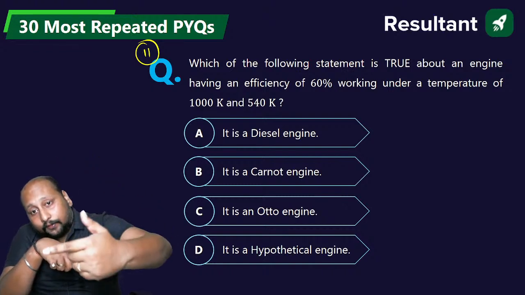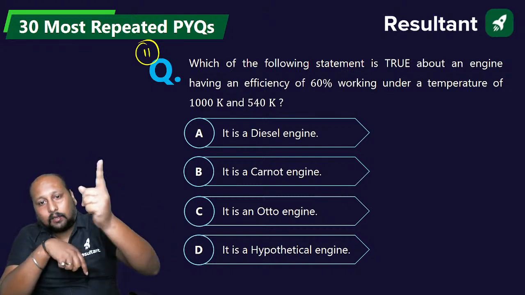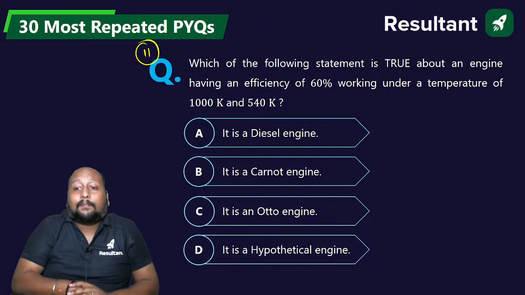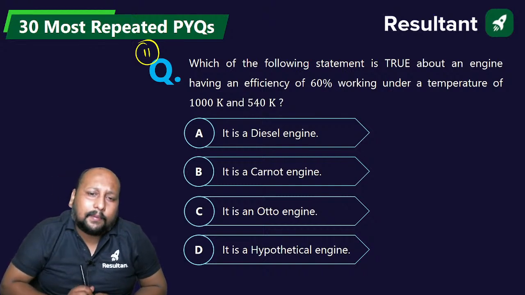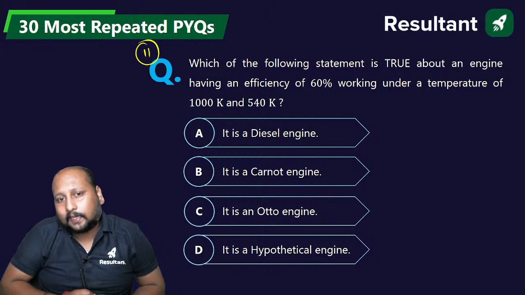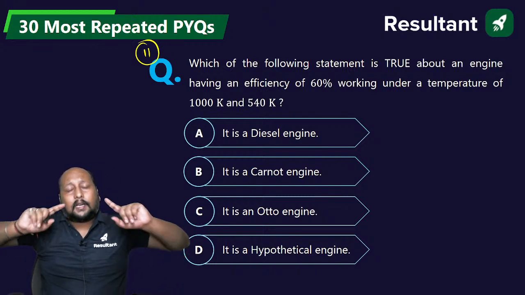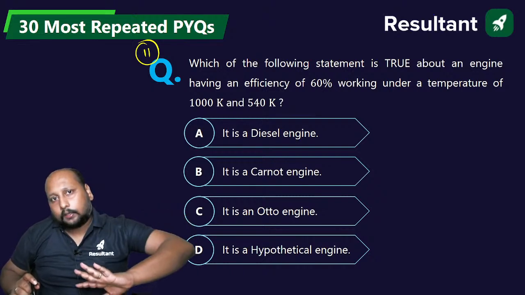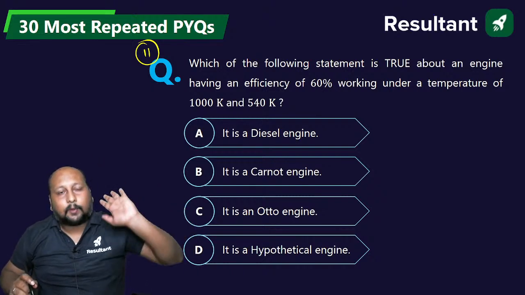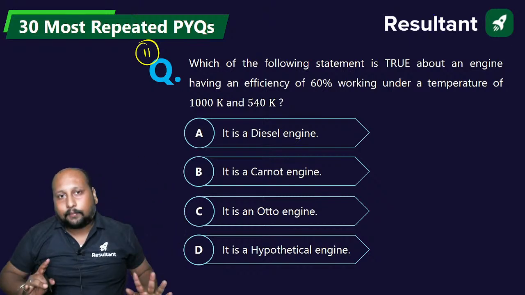Is it a diesel, Carnot, Otto or hypothetical engine? Whenever you get these kinds of questions, 99% of the time the answer is option D, hypothetical. How do we check? Not a single engine will have efficiency more than that of a Carnot, and a Carnot has the highest possible value between two temperature limits.